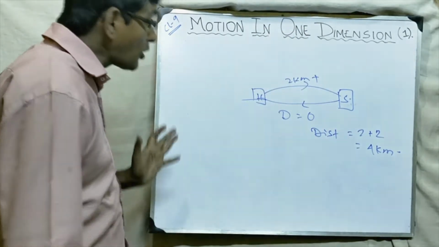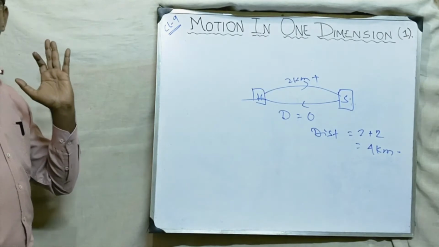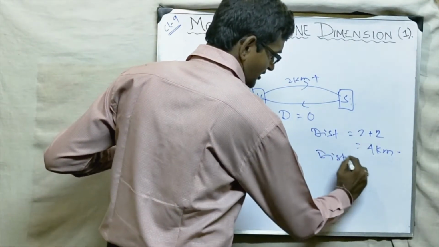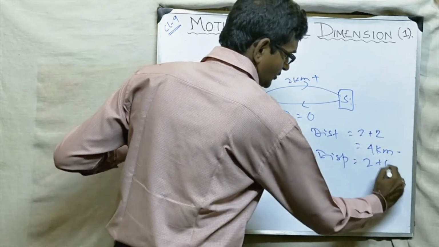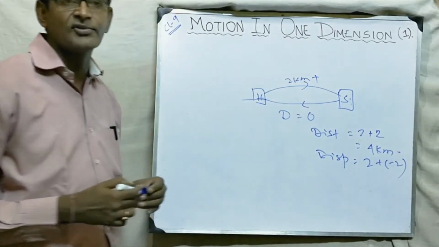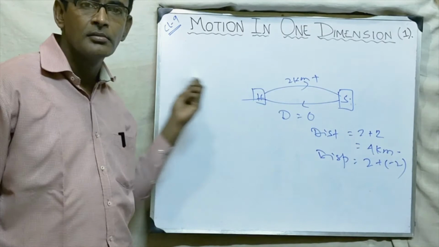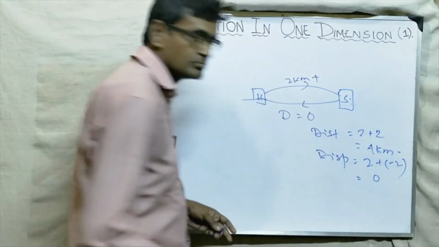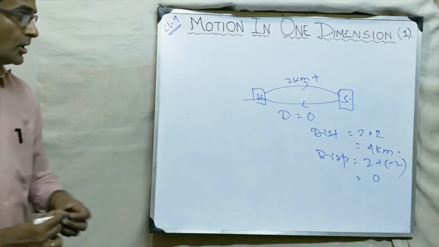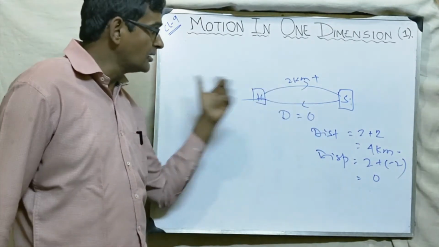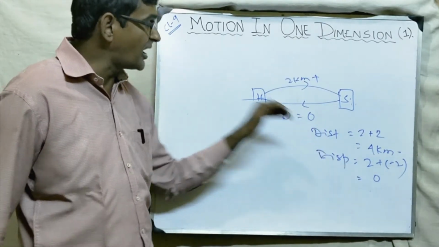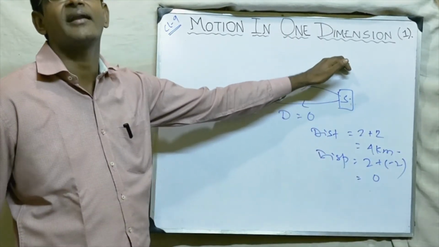But if we talk of displacement, what is the displacement? Total displacement is 2 plus minus 2. Now you say why minus 2? Because the direction is changing. So how much will I get? 0. Because the body is now returning, if I talk of displacement, then I have to also consider the direction.